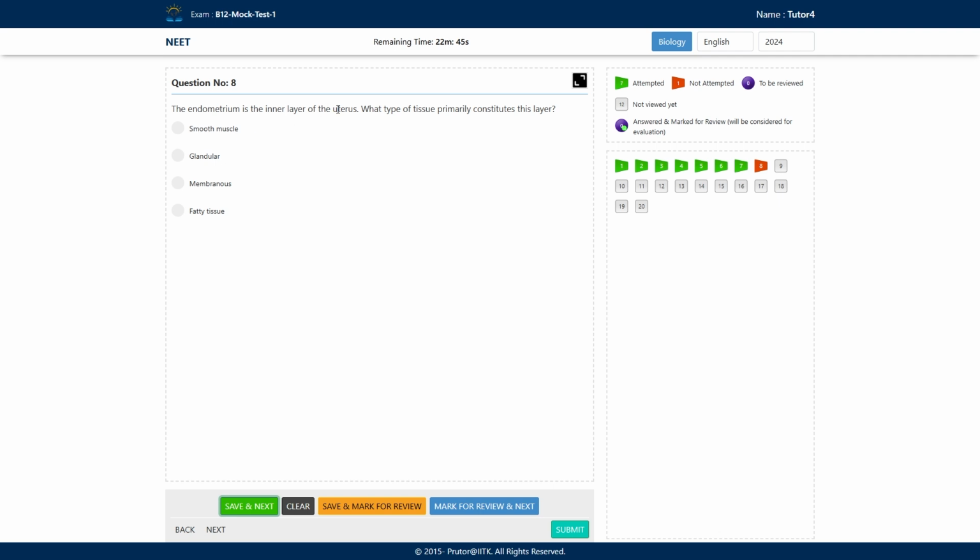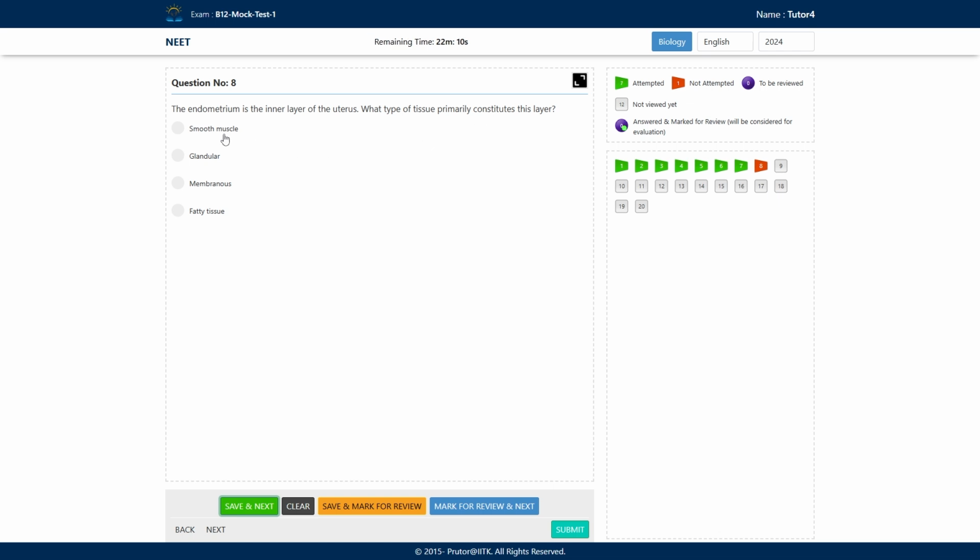The uterus has 3 layers. Endometrium is the innermost layer of the uterus. The three layers of the uterus wall are perimetrium, myometrium and endometrium. Perimetrium is the outermost, myometrium is the middle layer, and the endometrium is the innermost layer. Now, what type of tissue primarily constitutes this layer? Which kind of tissue is the endometrium made up of?